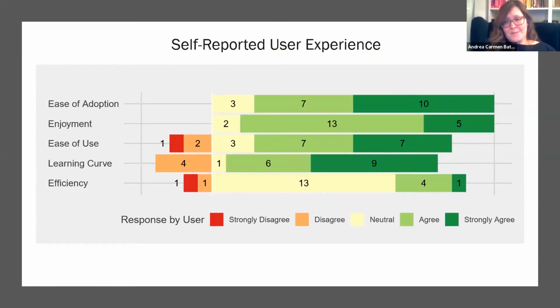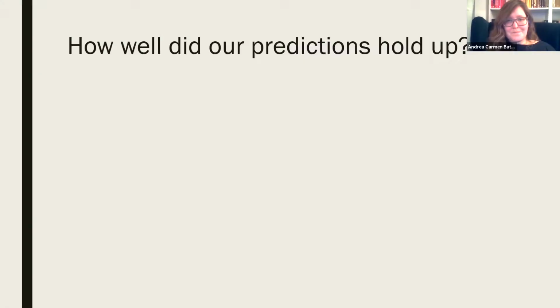We also asked them about their experience. Participants found that our display was fun to use, and they thought that it was easy to adjust to using olfactory channels to interpret data once they got the hang of it, but there was a bit of a learning curve, and they felt that it wasn't very efficient. And that speaks to our notion of olfactation being a good medium for representing slow data. That's data that represents overarching themes or gradual processes.